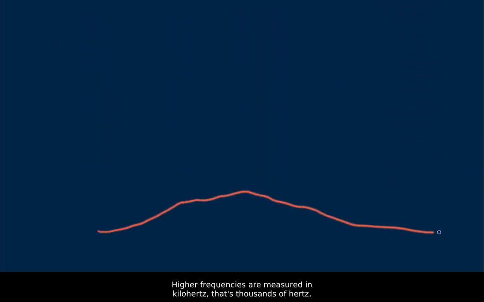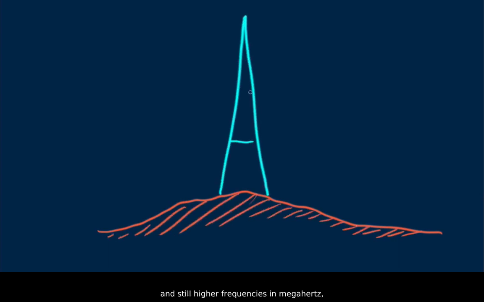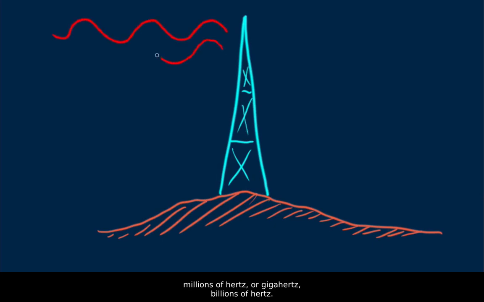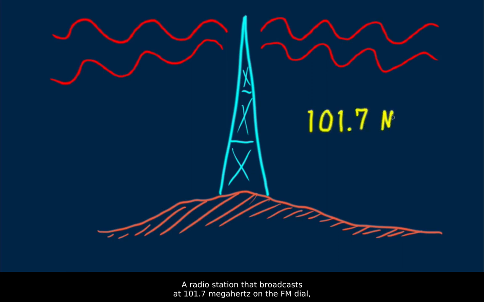Higher frequencies are measured in kilohertz, that's thousands of hertz, and still higher frequencies in megahertz, millions of hertz, or gigahertz, billions of hertz. A radio station that broadcasts at 101.7 megahertz on the FM dial transmits radio waves having a frequency of, that's 101,700,000 hertz. The same frequency at which electrons are forced to vibrate in the antenna of the radio station's transmitting tower. Electrons are made to slosh up and down at 101.7 million times each second.